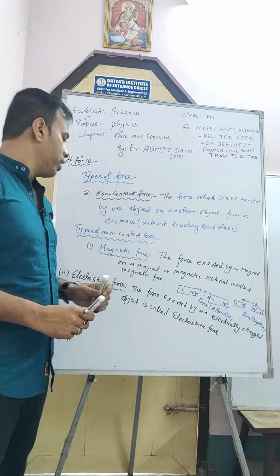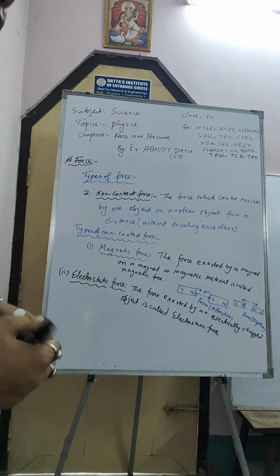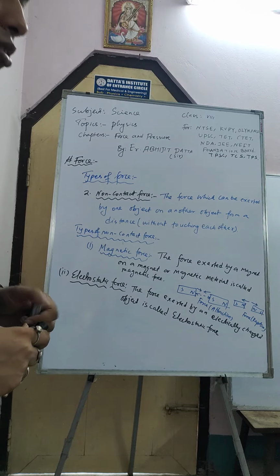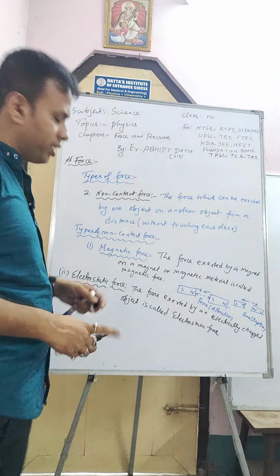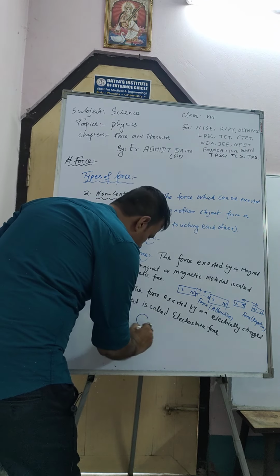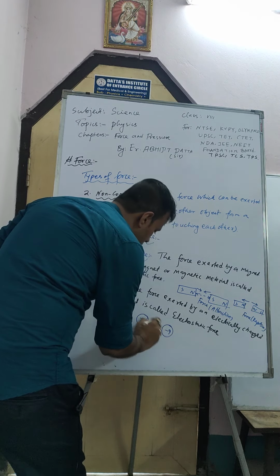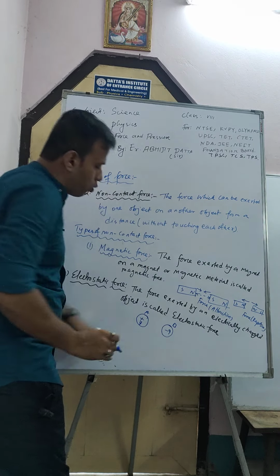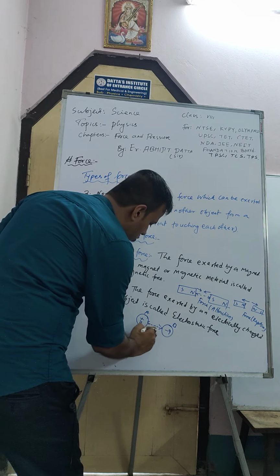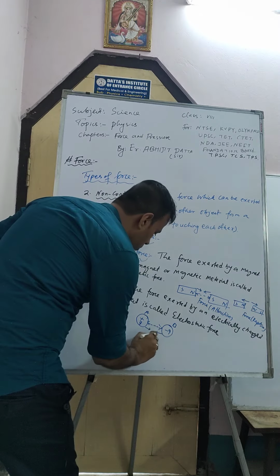Now, the force exerted by an electrically charged object is called electrostatic force, and electrostatic force is also a non-contact force, and it is applied over a sufficient distance. I draw a diagram. Suppose this is one object, positively charged, and this is another object, negatively charged. This is object A, this is object B. Both are charged objects. These two will attract each other and move towards each other, because of opposite charges.